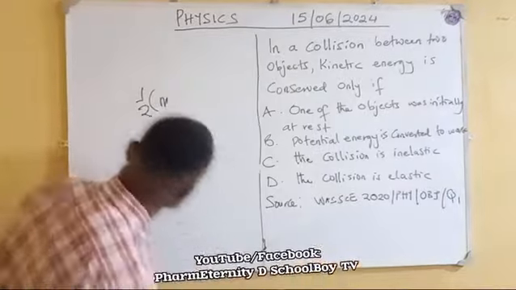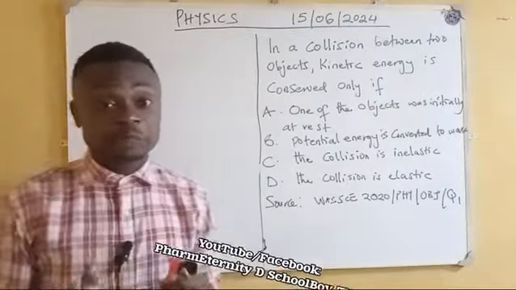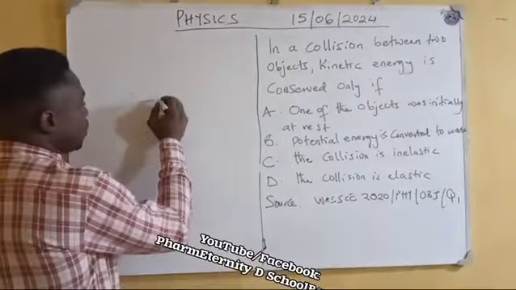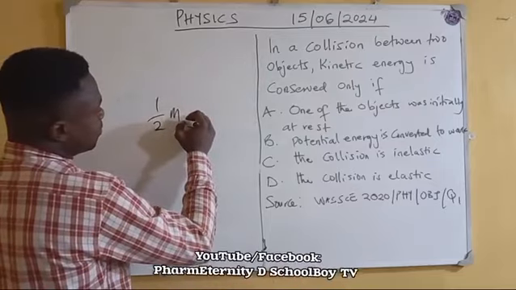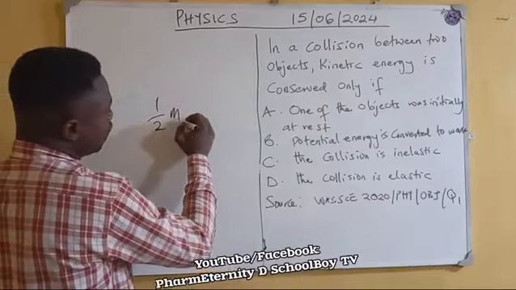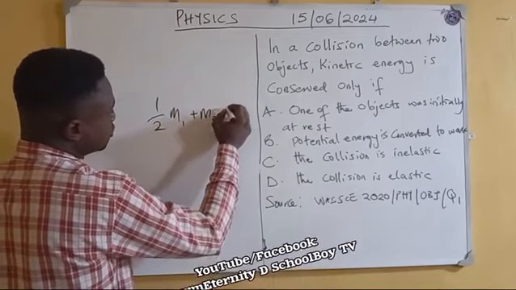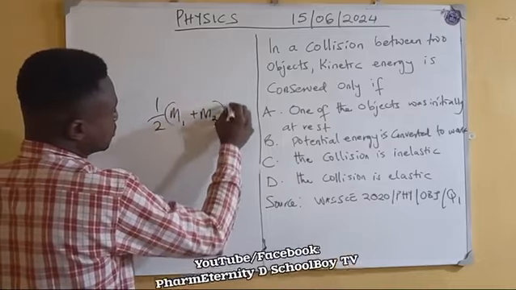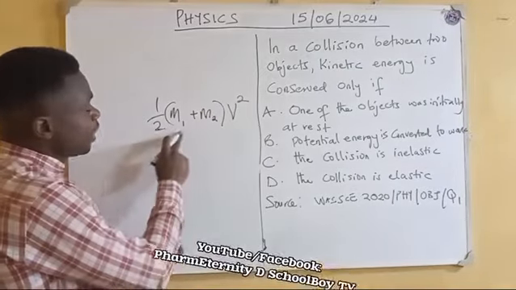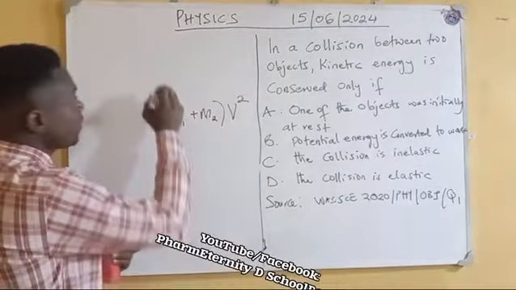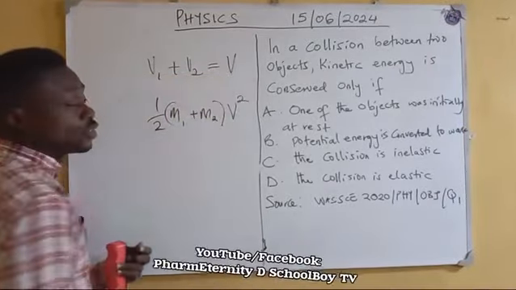So the total kinetic energy after the collision, for inelastic collision, will be half m1 plus m2 times v squared. I'm trying to explain inelastic collision now. Because after collision, their velocity will be the same.